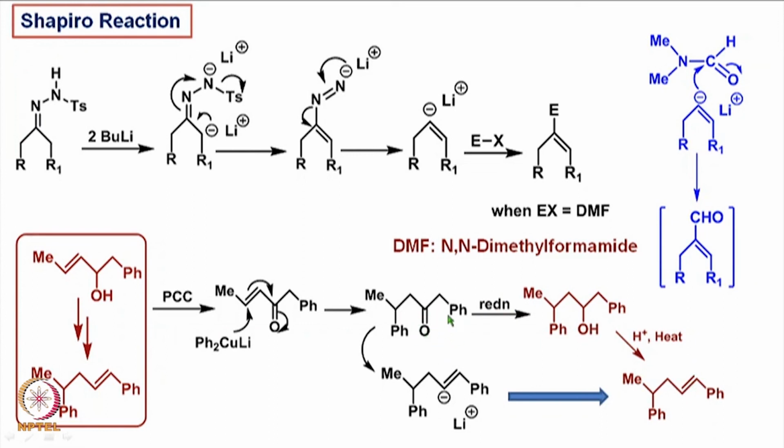So if we take this ketone and make the corresponding tosyl hydrazone and then react with two equivalents of butyl lithium, then since this proton, which is benzylic as well as alpha to the carbonyl group, therefore this side deprotonation will occur, and eventually we would get vinyl lithium of this kind, which can then simply by protonation lead to the formation of this type of olefin, the target molecule. So this is how these reactions occur.